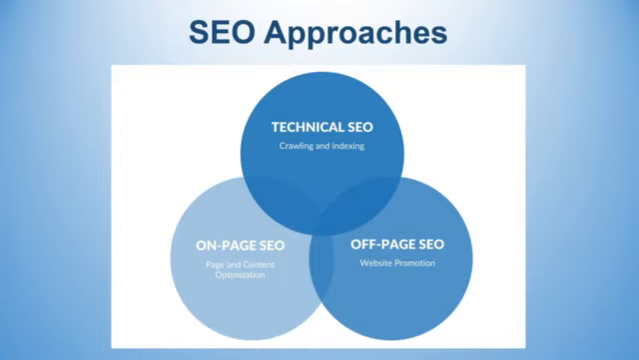And the third one, that is technical SEO, refers to improving the technical aspects of the website to increase the ranking. For example, page loading time, mobile optimization, or rendering of the page on different devices. Such kind of technical things can be considered under technical SEO.